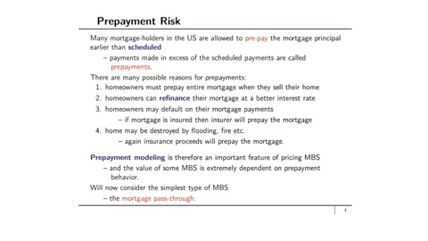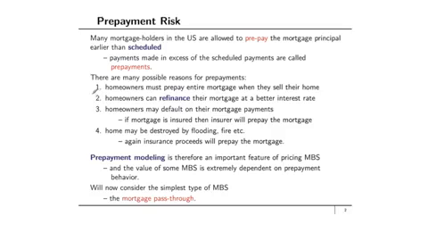A third reason is that homeowners may simply default on their mortgage payments. Maybe they're behind in their payments, they can't catch up, and they simply default. In this case, if the mortgage is insured, then the insurer will prepay the mortgage as well. And finally, for another example, the home might be destroyed by floods or fire or some other catastrophe. Again, insurance proceeds in this case would prepay the mortgage. So there are many possible reasons for prepayments.